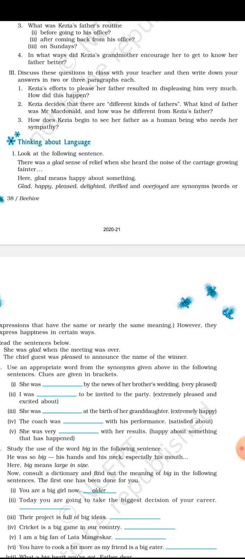Question number 1. Kezia's efforts to please her father resulted in displeasing him very much. How did this happen? Now Kezia makes much effort to please her father. She daily put on the shoes of her father, and she tried to speak to her father in a very clear way, but she failed every time. And the last time, she decided to make a pin cushion, and she made a mistake.